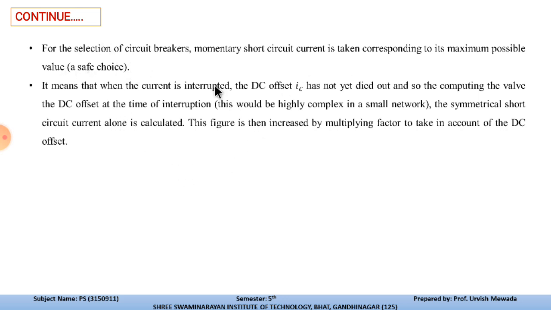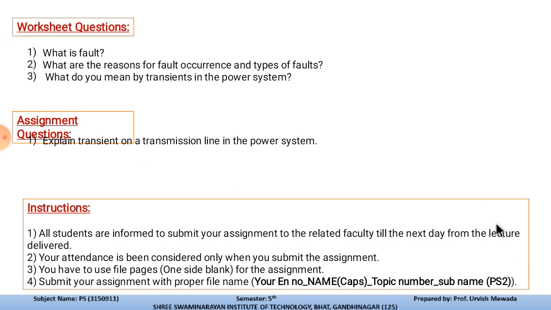It means that when the current is interrupted, at that time the DC offset has not yet died out, and computing the value of the DC offset at the time of interruption would be highly complex in a large network. So that's why the symmetrical short circuit current alone is calculated, and the figure is then increased by a multiplying factor to take into account the DC offset that we already discussed. So this is your topic number 1 and 2.